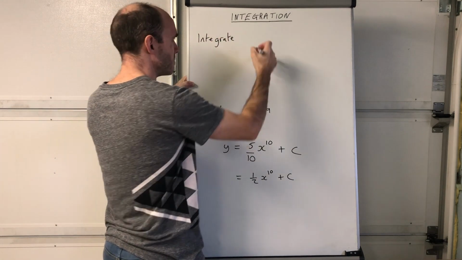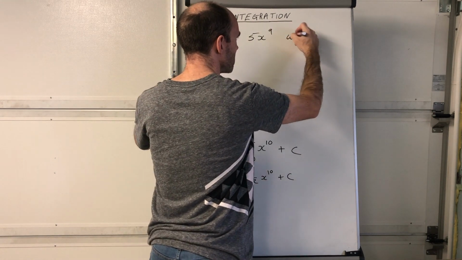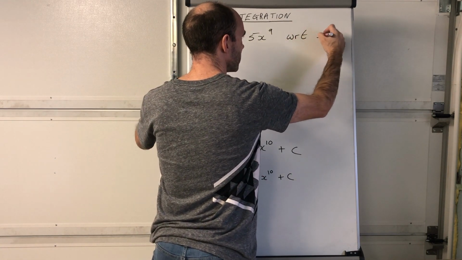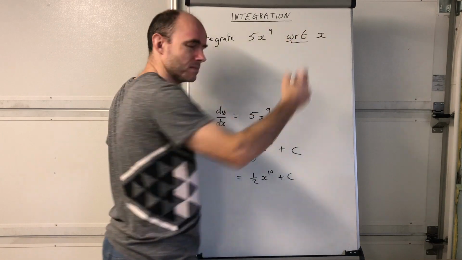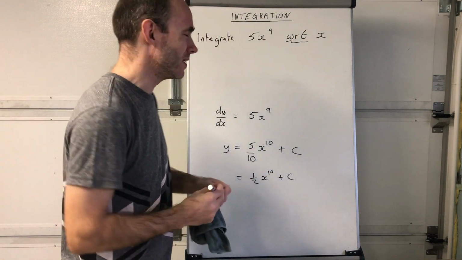I'll use the same example, 5x to the power of 9 with respect to x. The WRT is shorthand in mathematics for "with respect to." It's just quicker to write down, you see. Okay.